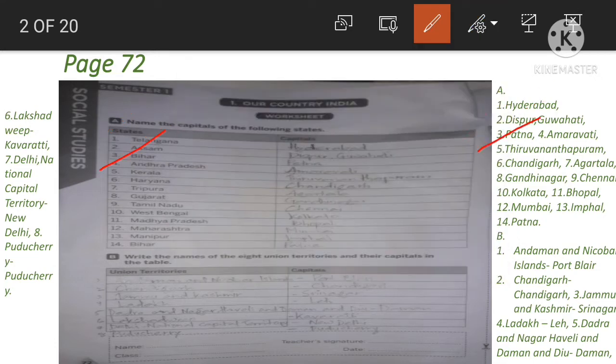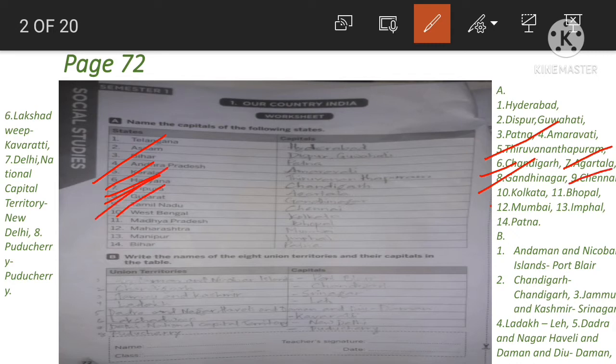Bihar, Patna. Capital of Andhra Pradesh, Amravati. Capital of Kerala, Thiruvananthapuram. Capital of Haryana, Chandigarh. Tripura, Agartala. Gujarat, Gandhinagar. Tamil Nadu, Chennai.